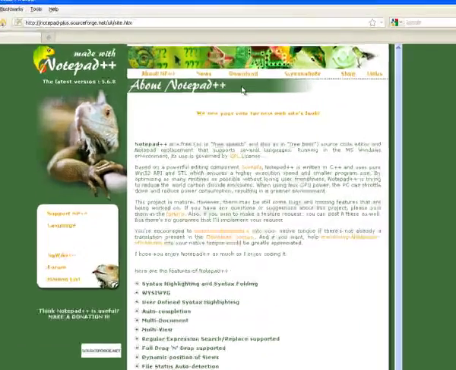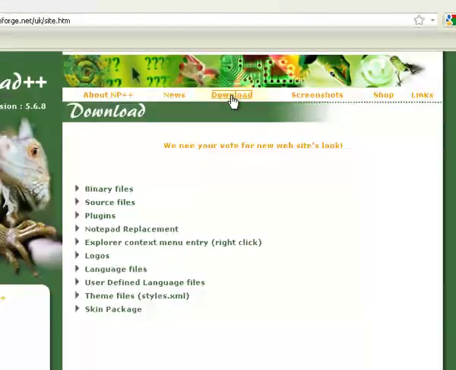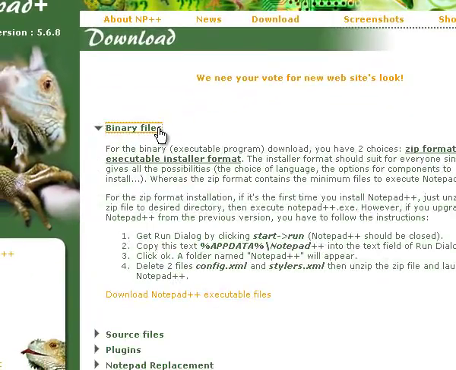From the Notepad++ main page, select Download near the top. On the download page, select the first item from the list, Binary Files. This will open up more information. Go to the bottom and click Download Notepad++ Executable Files.